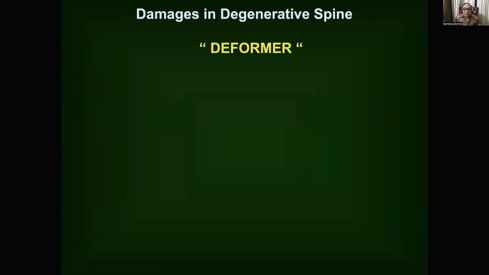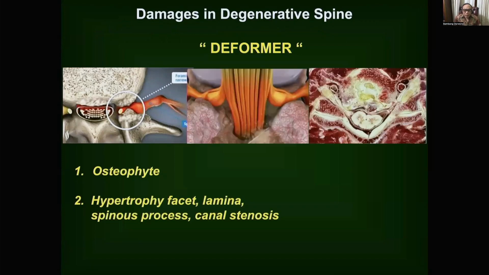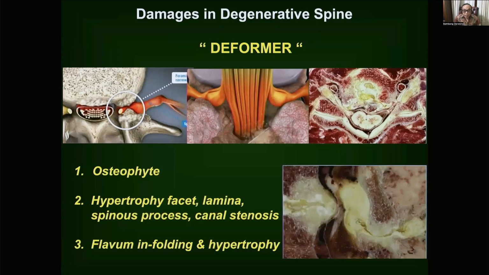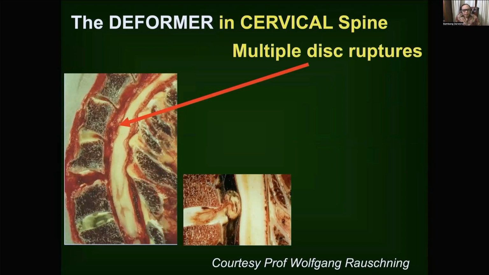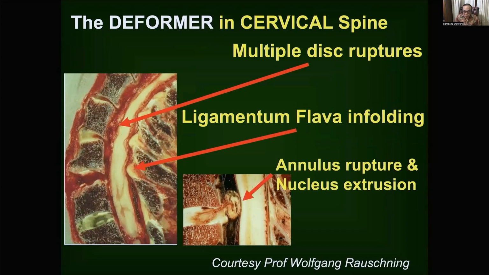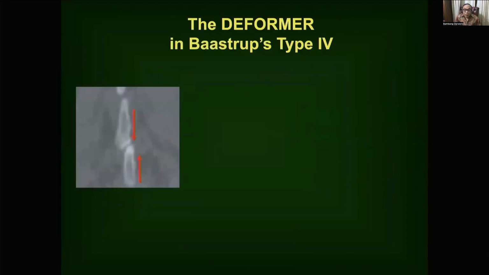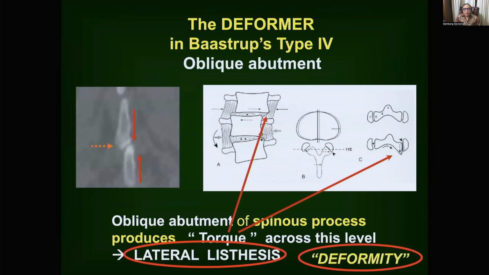The damage in the degenerative spine, we call the deformer. It might be osteophyte, hypertrophy of facet, lamina, spinous process, and canal stenosis, or ligamentum flavum infolding and hypertrophy. In the cervical spine, you can see deformers also: multiple disc rupture, ligamentum flavum infolding, and also annulus rupture and nucleus extrusion. Deformer in Baastrup type 4, oblique abutment, creates a top in this level and leads also to a deformity.